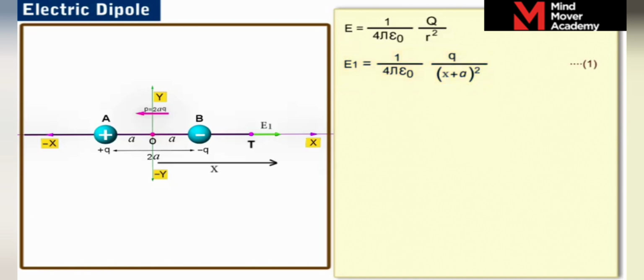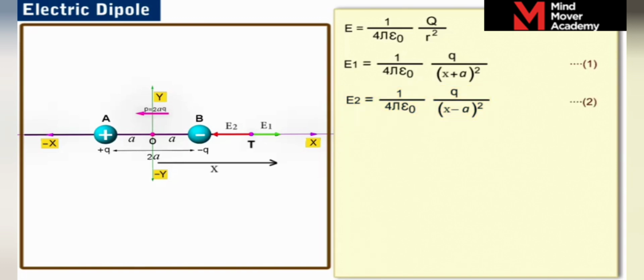The direction of this electric field is opposite to that of the dipole moment. The magnitude of the electric field strength E2 due to the charge minus q is equal to 1 by 4 pi epsilon naught q by (x minus a) square. Let us label it as equation 2.